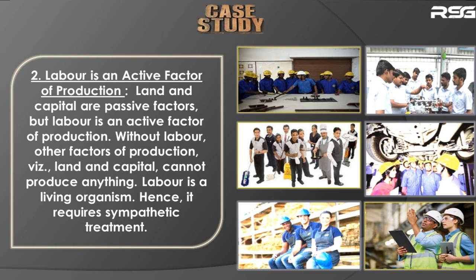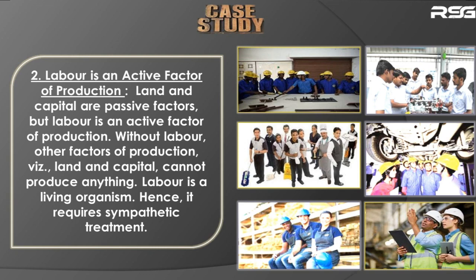You talk about one machine. You have a machine there. Okay, like for example, let's talk about a juice making machine. Now that juice making machine is useless unless you put a labor on it. You understood? So what does it show? It shows that land and capital are passive factors of production and become active only when labor acts upon it.